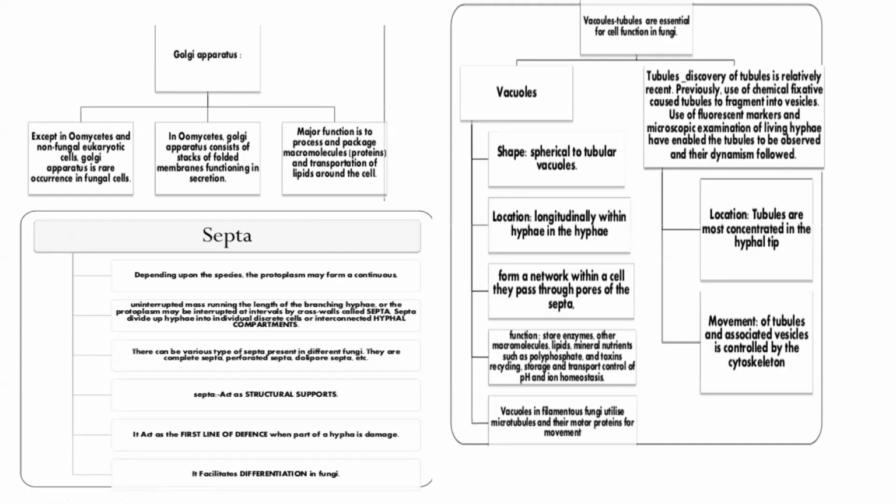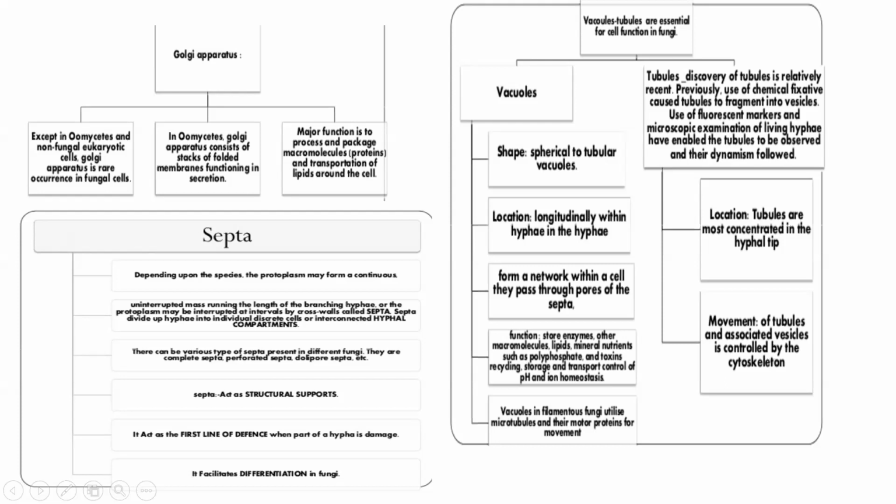Okay, it is only found as folded membranes. It is only found as folded, just like in chloroplast, stacks of membranes, like grana, you can see Golgi apparatus in the fungus. Okay, so the main function of Golgi apparatus is protein synthesis and packaging of proteins.